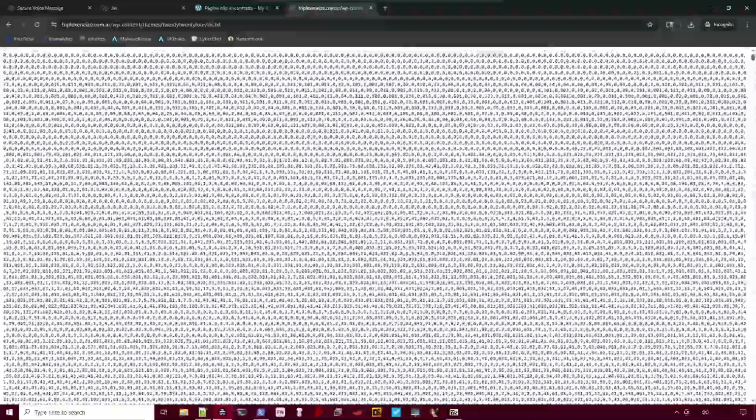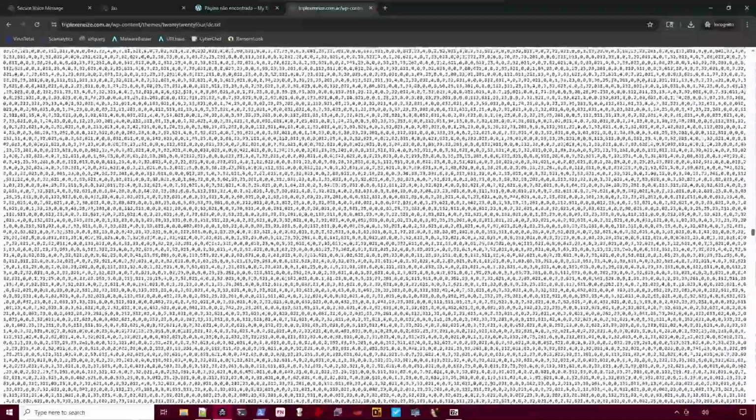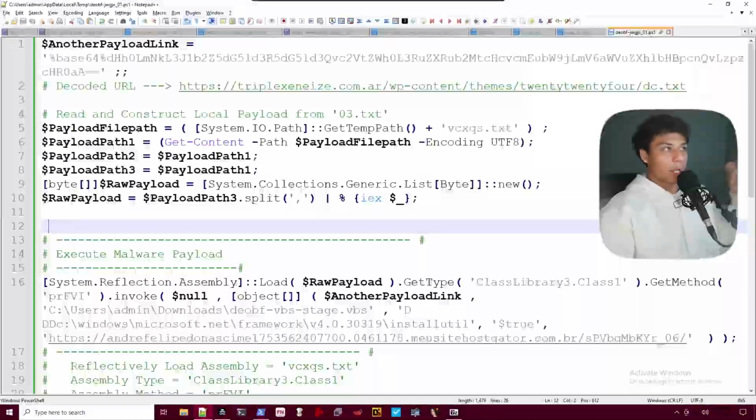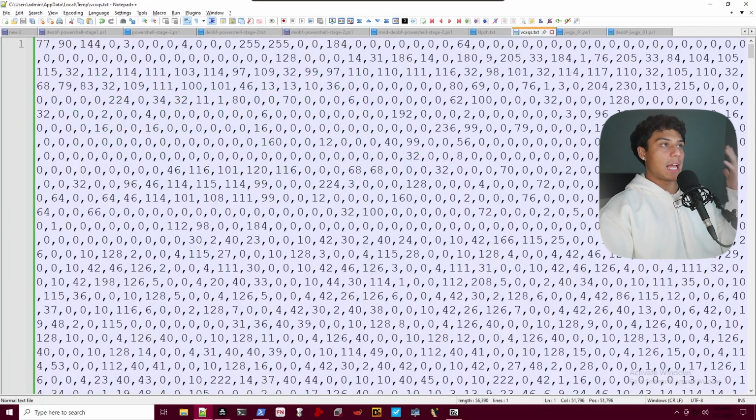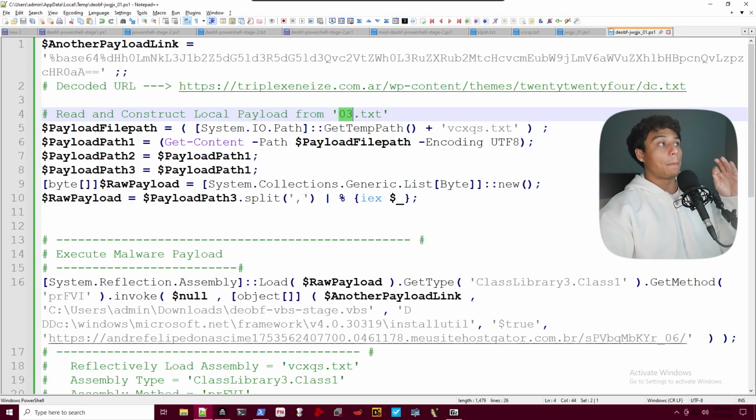This ends up being another super long payload of integers separated by commas, which is stored as a text file. Then they do a couple of operations. They turn their o3.txt, or this VCX text file, into a raw payload.